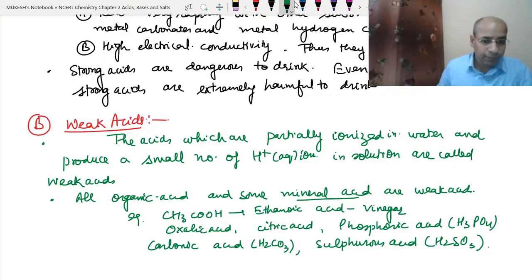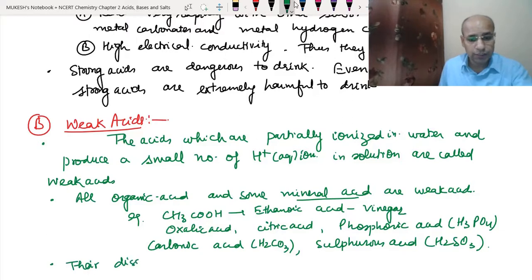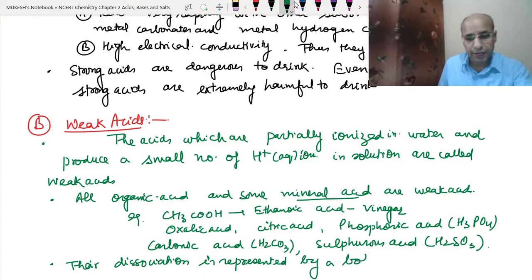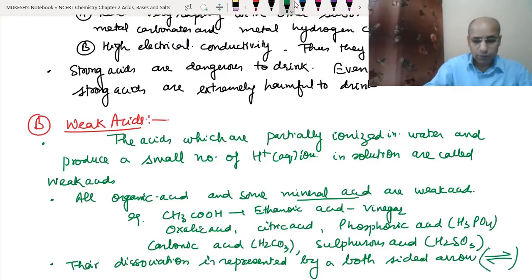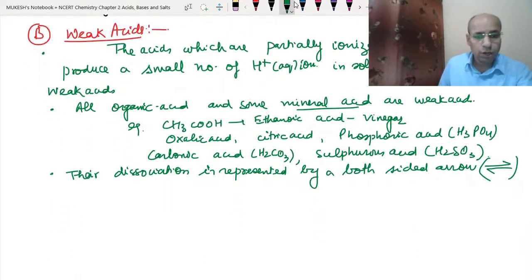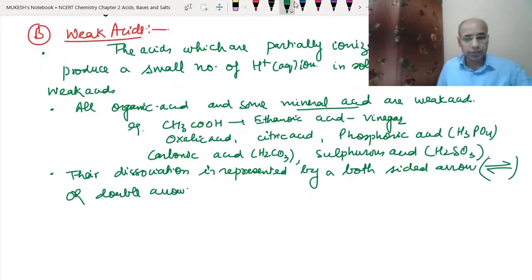Now, their dissociation is represented by a double-sided arrow. Double-sided arrow means like this way and this way. This is called the double-sided arrow, or you can say the double arrow. So now let's show the dissociation of these acids.